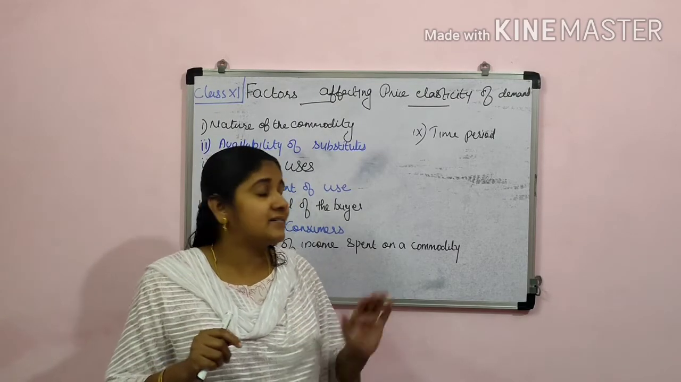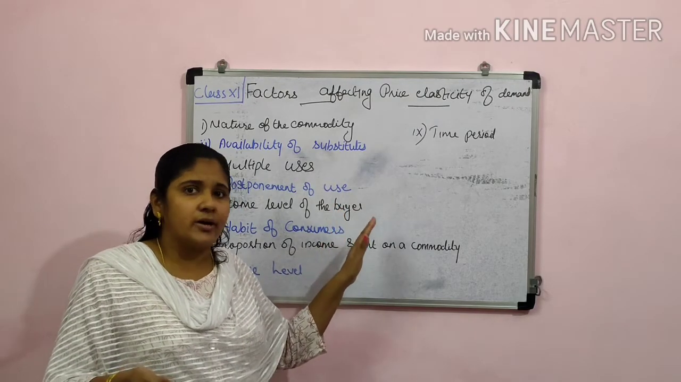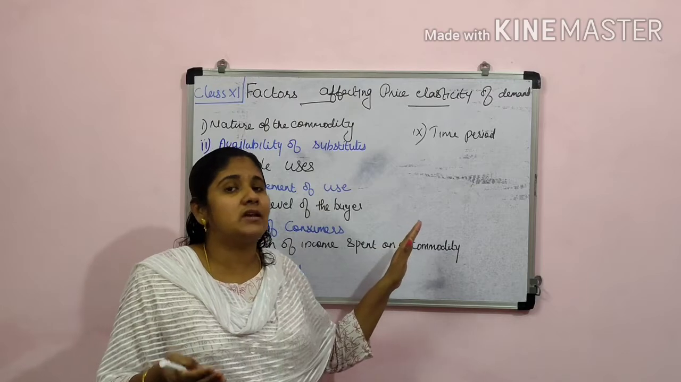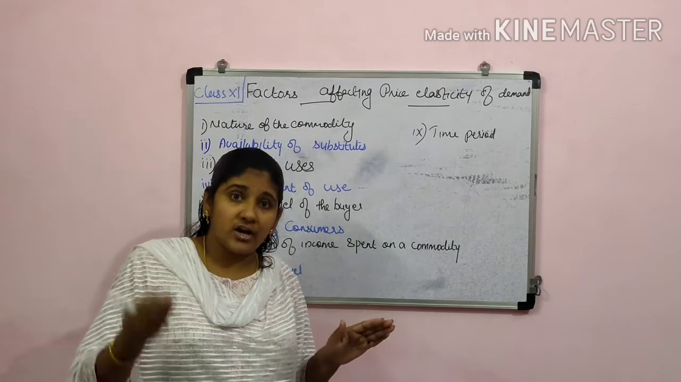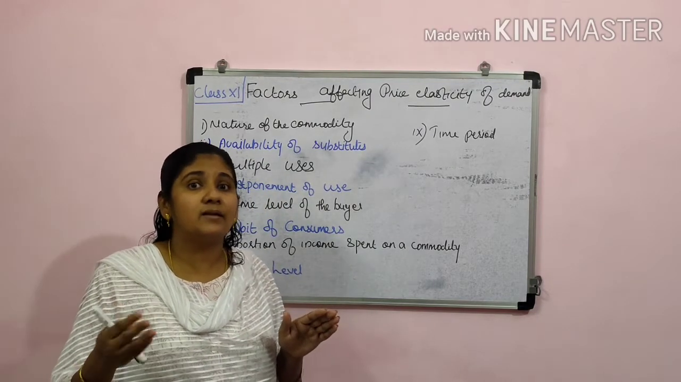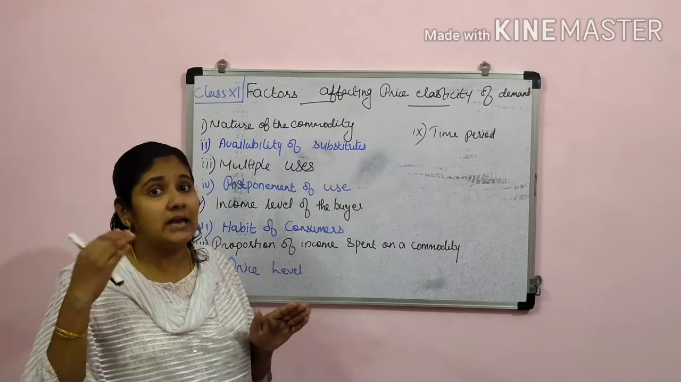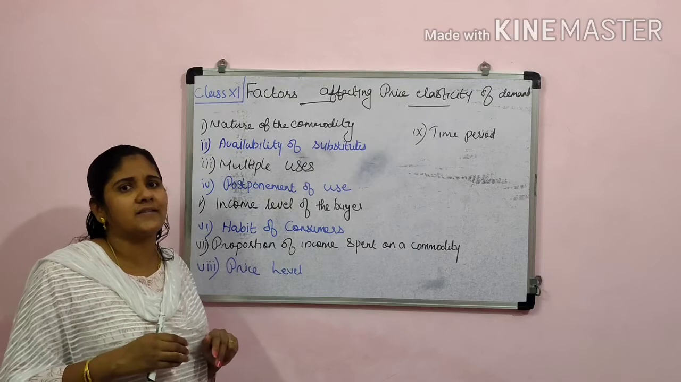So in that case, we can say that for the higher income section, demand is comparatively inelastic in nature, but for the average or poor section, their demand is highly elastic in nature.